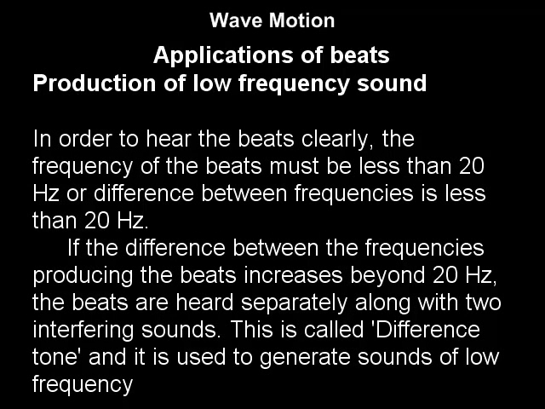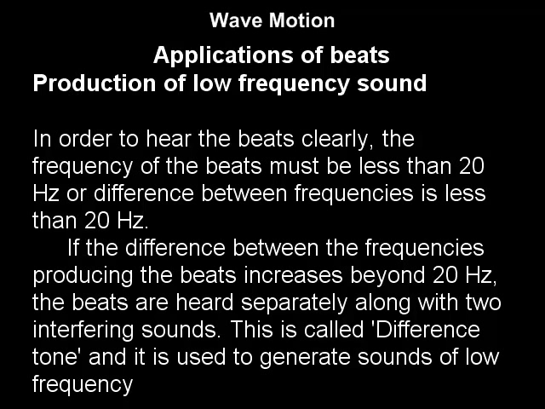By using the principle of beats, very low frequency sound, especially the sounds of frequency less than 50 Hz, can be produced. In order to hear the beats clearly, the frequency of beats must be less than 20 Hz, or the difference between the two frequencies producing the beats should be less than 20 Hz.